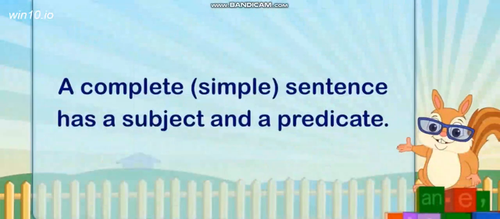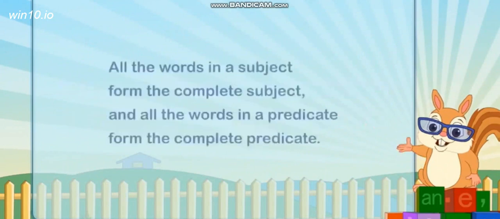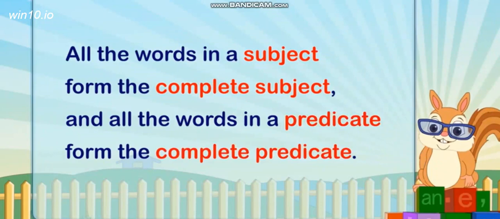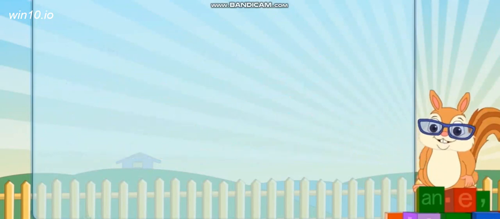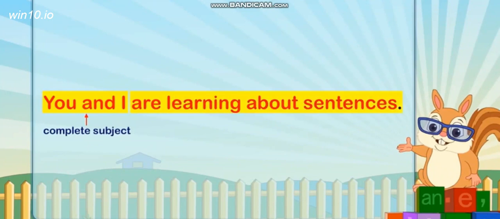A complete, simple sentence has a subject and a predicate. All the words in a subject form the complete subject, and all the words in a predicate form the complete predicate. For example, you and I are learning about sentences. Here, you and I form the complete subject, and are learning about sentences form the complete predicate.